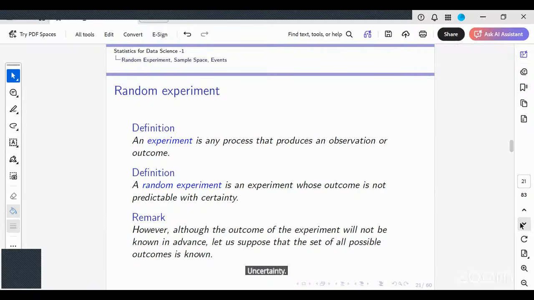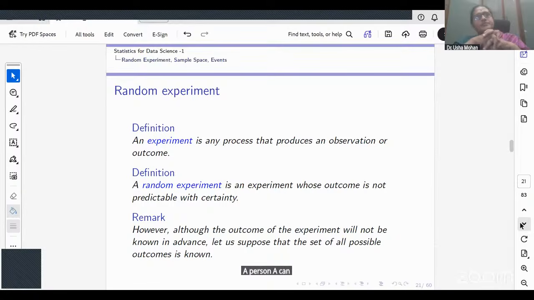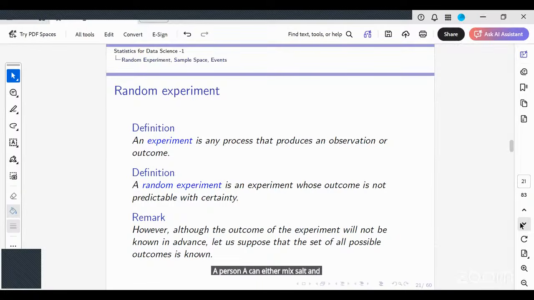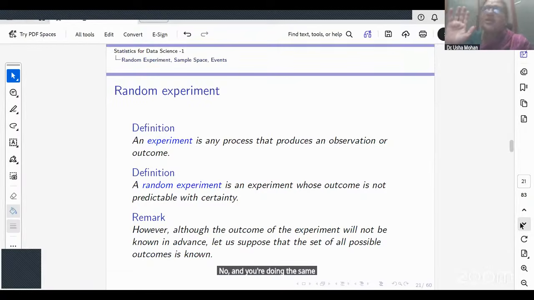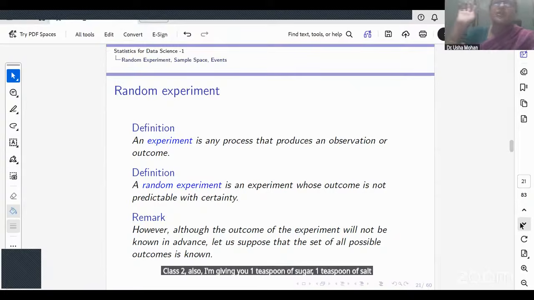Salt and sugar can be mixed equally. There are only two chances: you can either mix salt and sugar in glass 1 or glass 2. You're doing the same thing in glass 1 and glass 2. In glass 2 also I'm giving you 1 teaspoon of sugar, 1 teaspoon of salt and 50 ml of water.